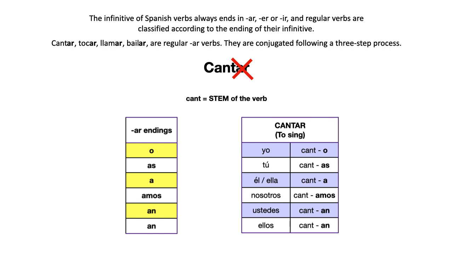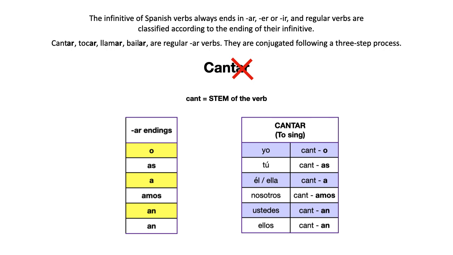And then I added the endings in their order, right? So o is the ar ending for yo. What do I mean by that? I just add o to cant. I get canto, and that is the form of cantar for yo, which means I sing, right? And then I do the same with all the other forms, following the order of the endings. So as is the ending for tú: cantas means you sing. A is the ending for él and ella, so él canta is he sings, ella canta is she sings, and so on and so forth. Nosotros cantamos is we sing, ustedes cantan is you guys sing, ellos cantan is they sing.